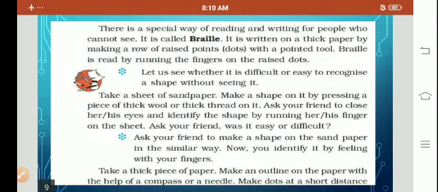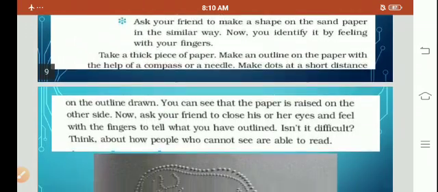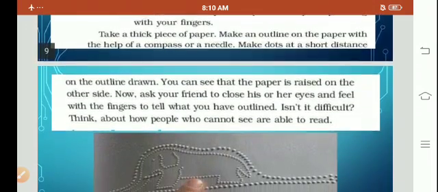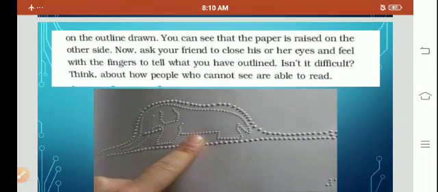Take a thick piece of paper, make an outline on the paper with the help of a compass or a needle, make dots at a short distance. Now draw an outline. You can see that the paper is raised on the other side. Now ask your friend to close his or her eyes and feel with the finger and tell what you have outlined. Isn't it difficult? Think about how people who cannot see are able to read.